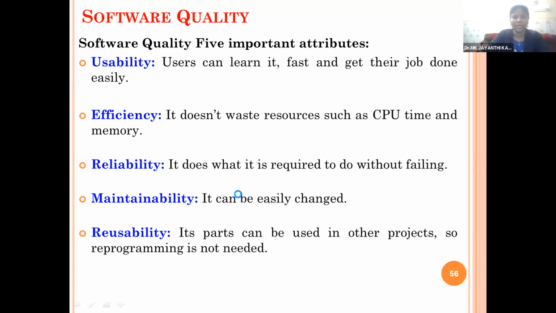And maintainability means the cost, memory space, installation and other guidelines should have user-friendly characteristics so that maintenance and debugging of the software will be easy for the users. And reusability means it should be usable again and again. We should be able to modify the software, and it should provide the option for updating the content so that the same software code can be reused in different applications, or it can be modified or updated. So these are the software quality characteristics we need to consider while constructing any software.